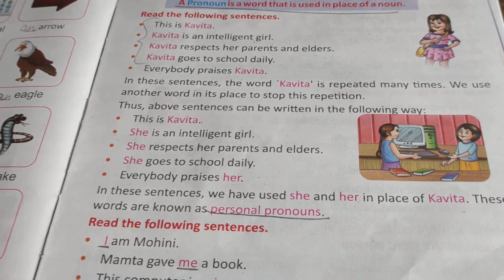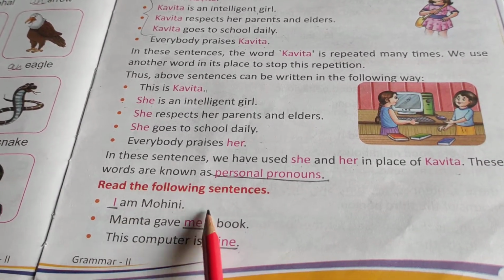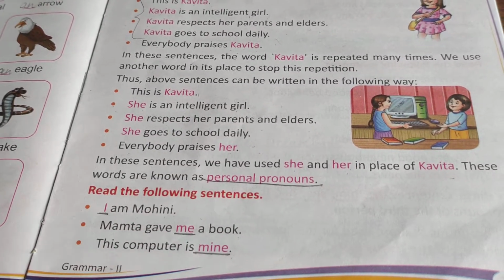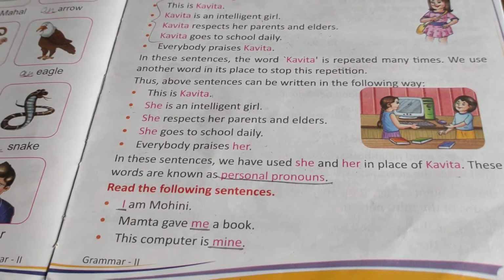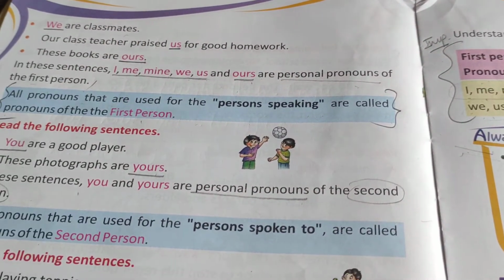So what do we call these? Personal pronouns. Now coming to the next part, that is I am Mohini. Now there are some sentences given, read them carefully. I am Mohini. Mamta gave me a book. This computer is mine. Okay, now turn the page. We are classmates.